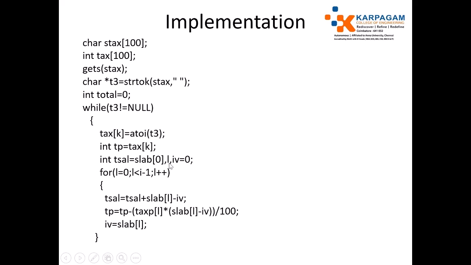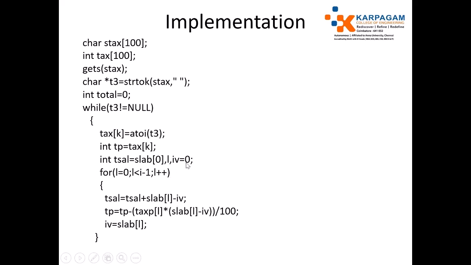Just declare a variable which is used for iteration, and IV, that is the initial value of x, which is available in this slab. Now we are using the loop which is ranging from 0 to I minus 1. Okay, in this loop just update total salary as total salary plus slab minus IV. The slab of L will be the first value, slab array value minus initial value.